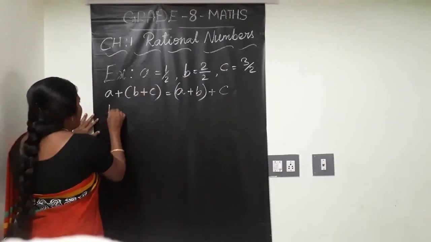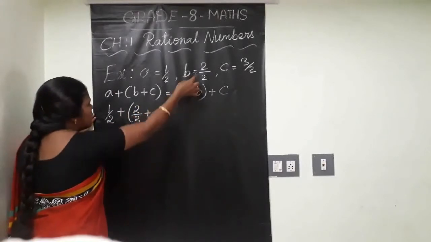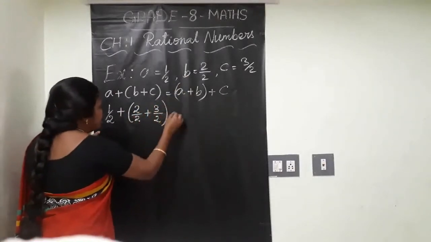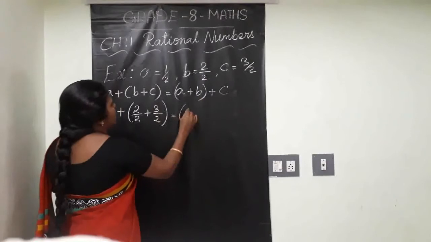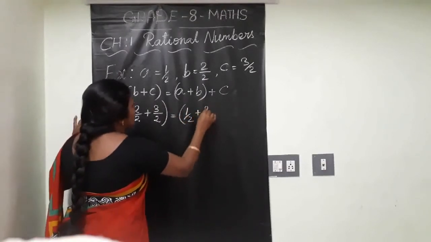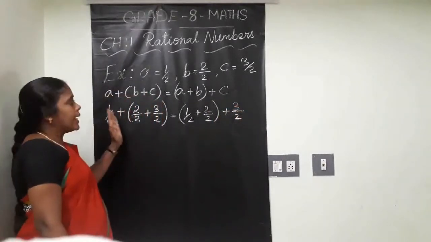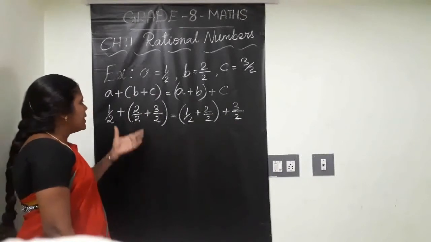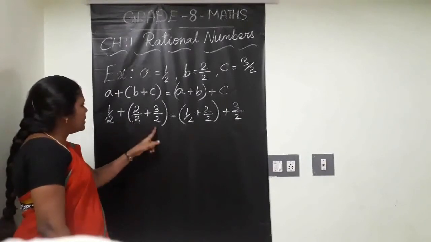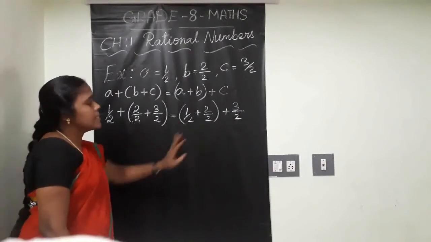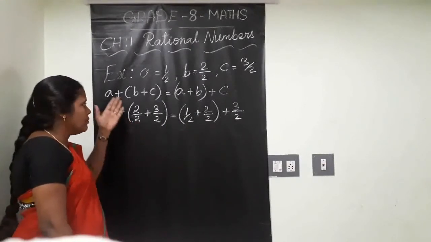The a value is 1 by 2, plus the b value 2 by 2, plus the c value 3 by 2. The same values I have written on both sides. But the group covered is different on both sides. Here the second and third numbers are covered, and there the first and second numbers are covered. That means we can add the numbers in any order. That is what we are going to prove here.